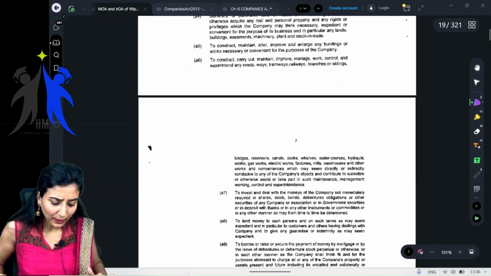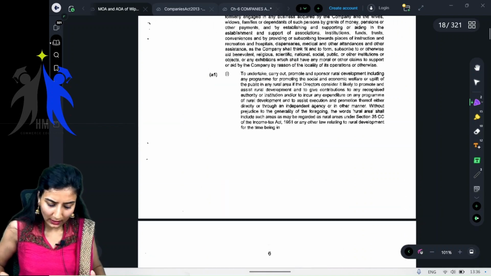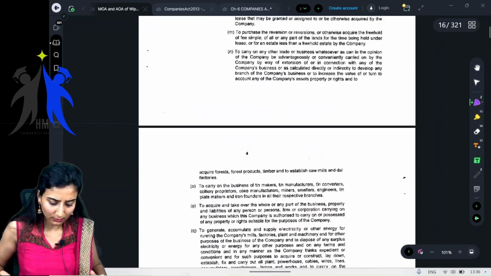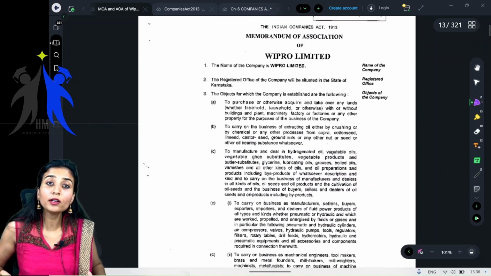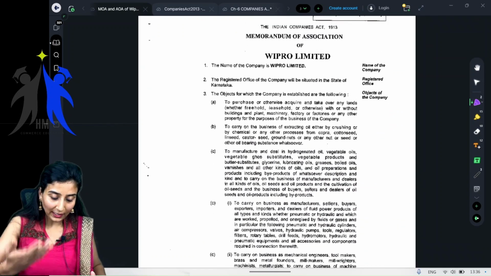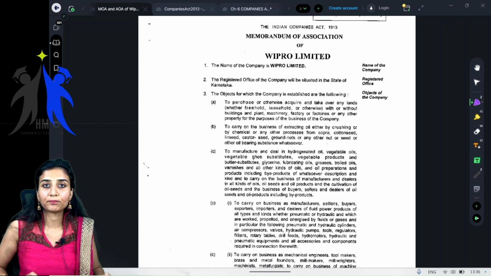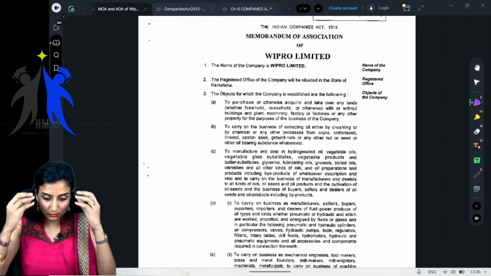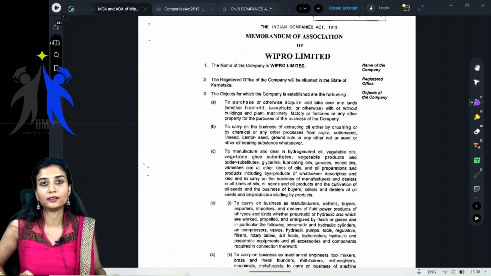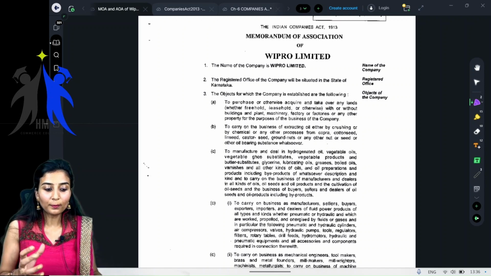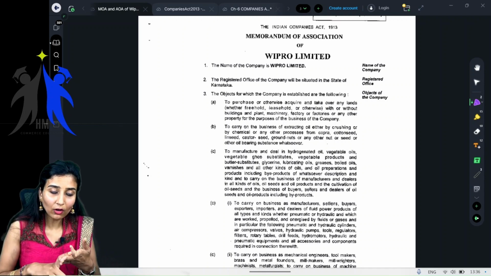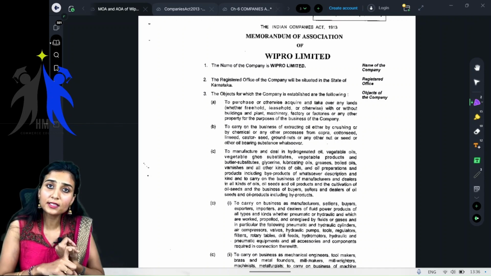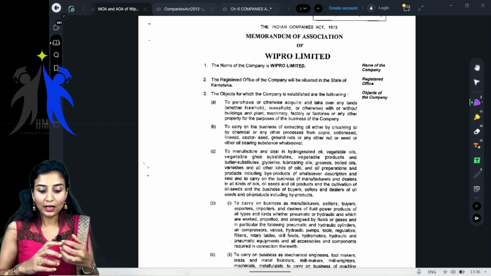You have to learn it practically. There is no use just mugging up whatever is there in the books, because you are a professional, right? People will come to you for your advice. You have to advise them, so you have to know what it is. You have to understand it practically. Not only law, be it accounts, audit, income tax, GST, any subject you learn, you have to know it practically.